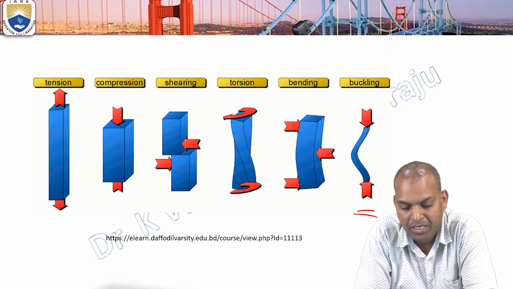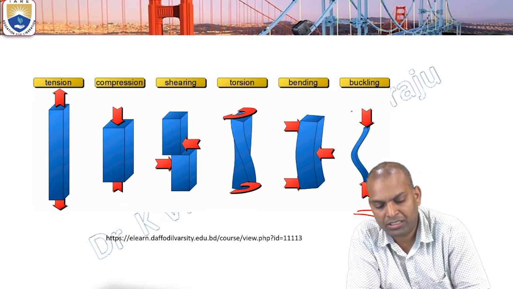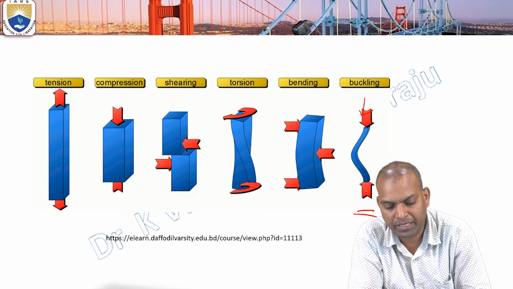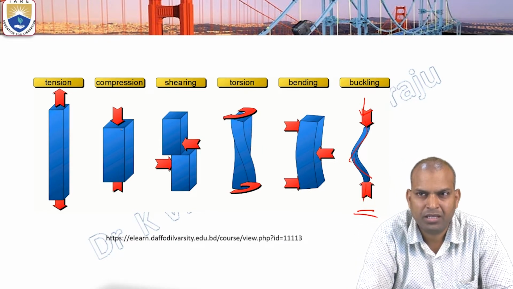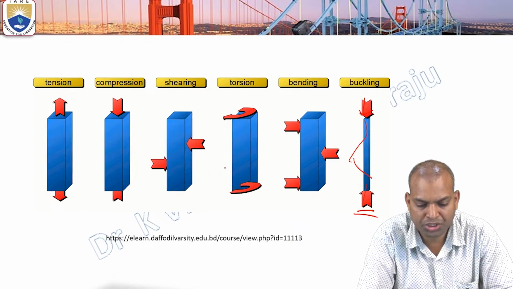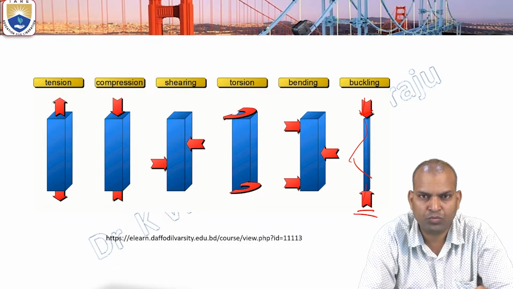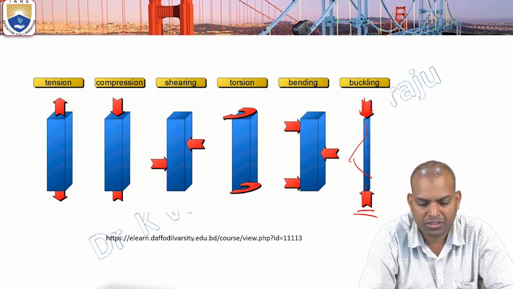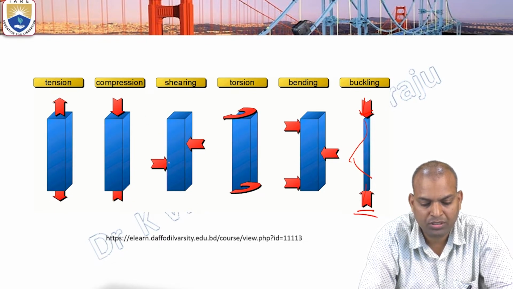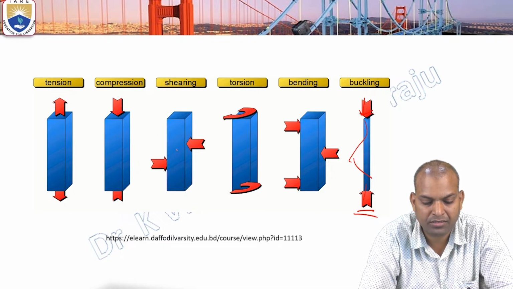Because of this buckling load, you can see when a compressive load is applied, the bending is the buckling, with reduction in length. So here bending also takes place. Here, due to torsion there is a twisting, that is called vibration. This is a torsional mode. Because of this torsional mode there will also be failure. Because of the shearing load, the shear force which is acting, there is damage.